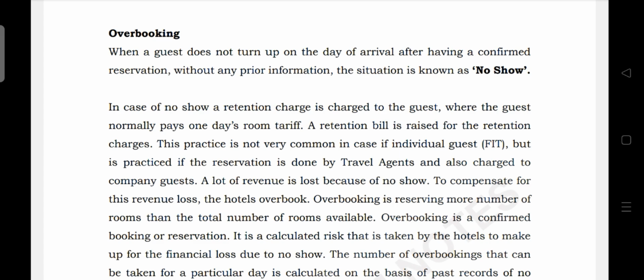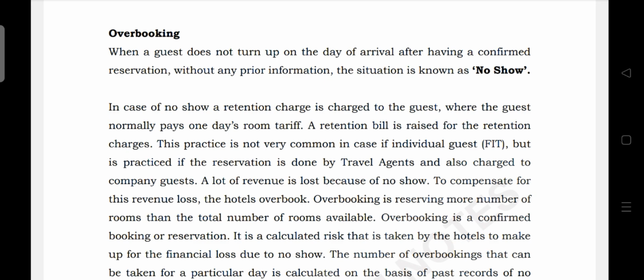Today we start the topic overbooking. When a guest does not turn up on the day of arrival after having a confirmed reservation without any prior information, the situation is known as no-show. In case of no-show, a retention charge is charged to the guest, where the guest normally pays one day room tariff. A retention bill is raised for the retention charges.